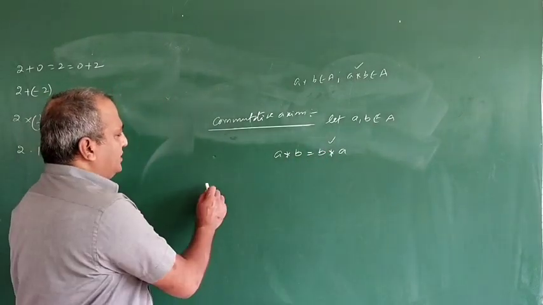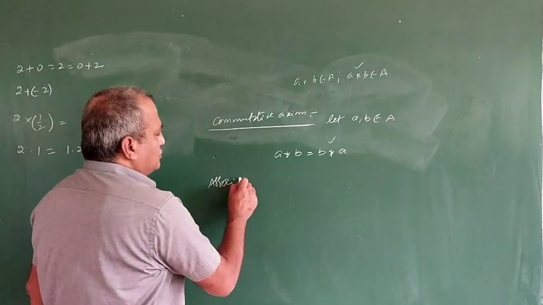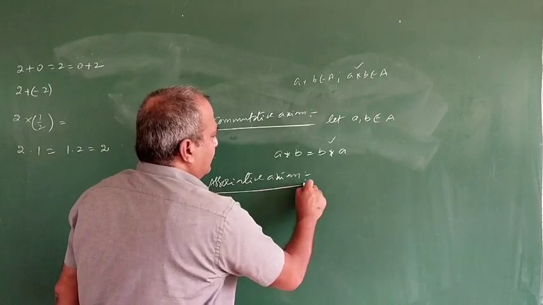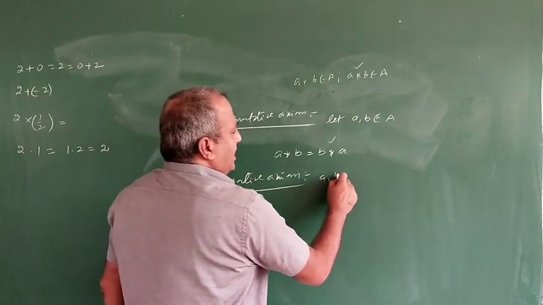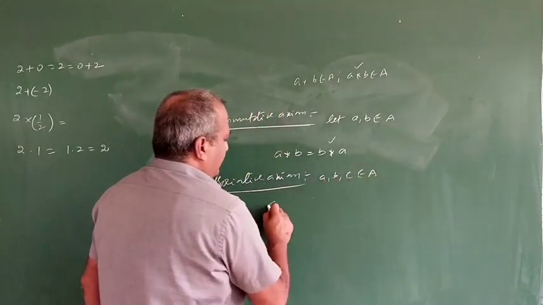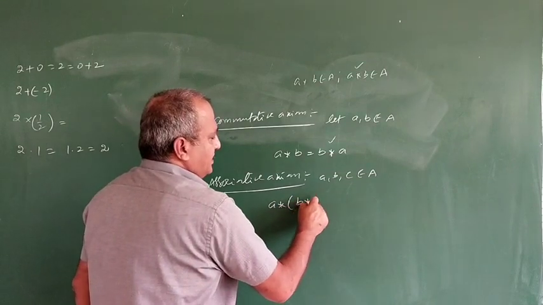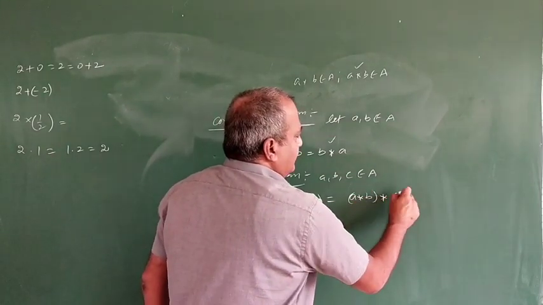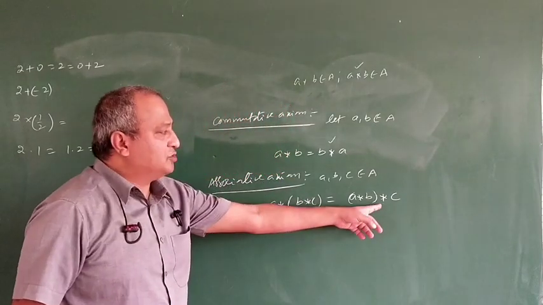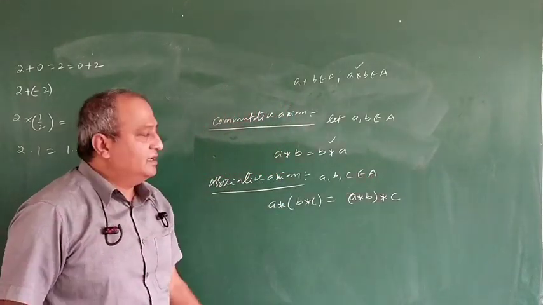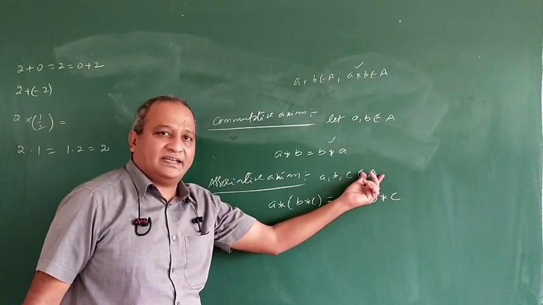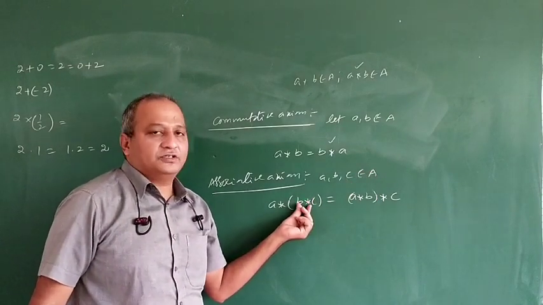Next, the associative axiom or associative property. If a, b, c belong to A and a star (b star c) is equal to (a star b) star c, then star is said to be associative in the set A, or the associative property is satisfied in set A with respect to star.